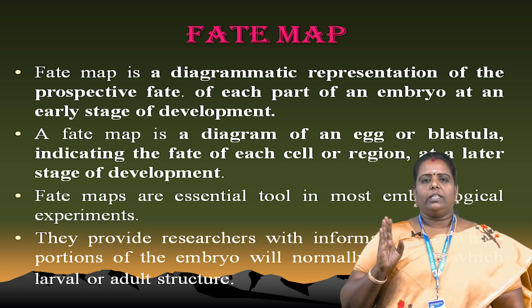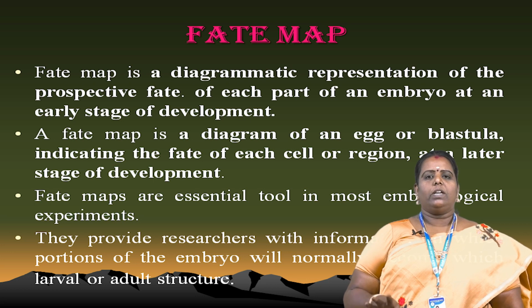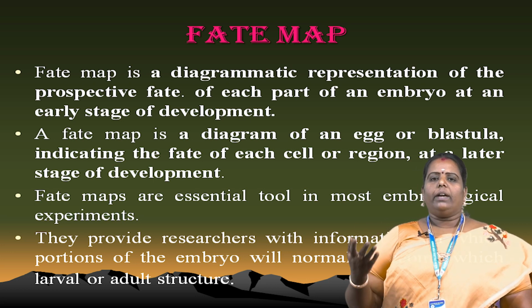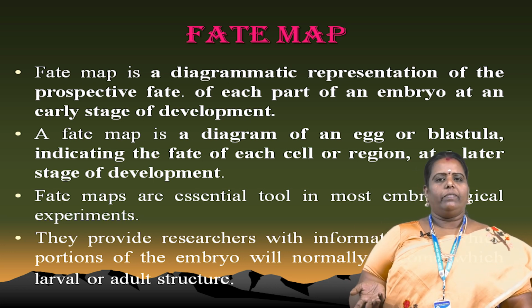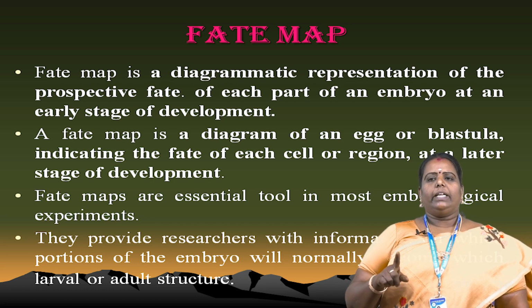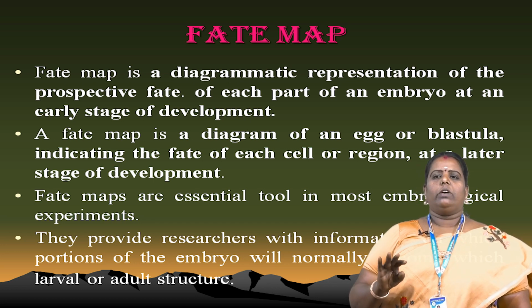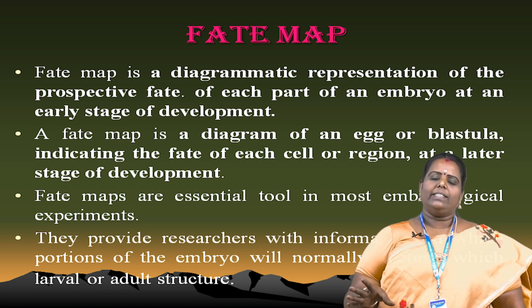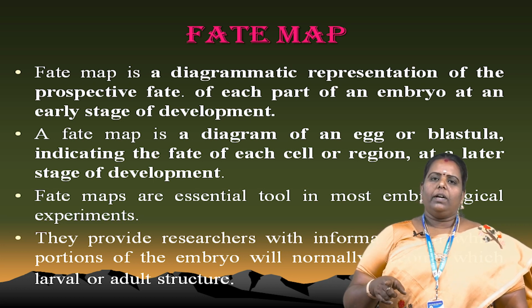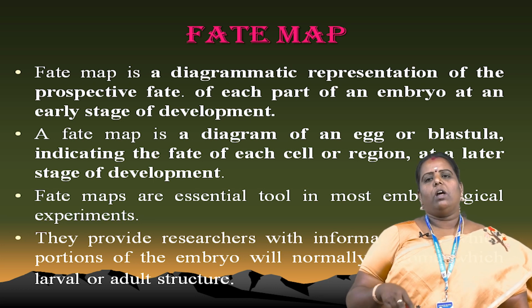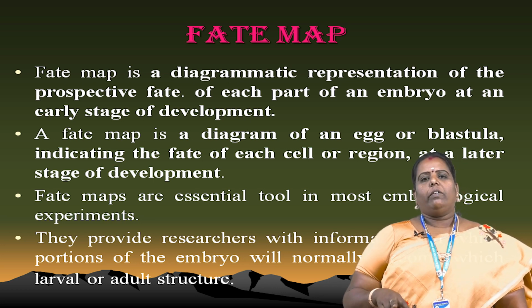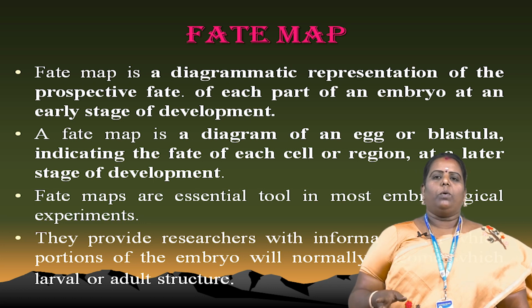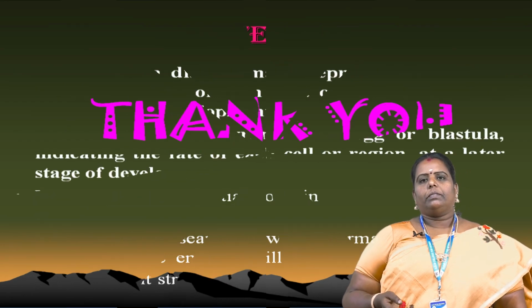These particular cells are used for the formation of ectoderm, endoderm, mesoderm, and organ development. So the fate map is very important. It provides researchers information on which portion of the embryo will normally become which larval and adult structure. This embryo development also decides the formation of new organs in our body as an adult. Next. Thank you.